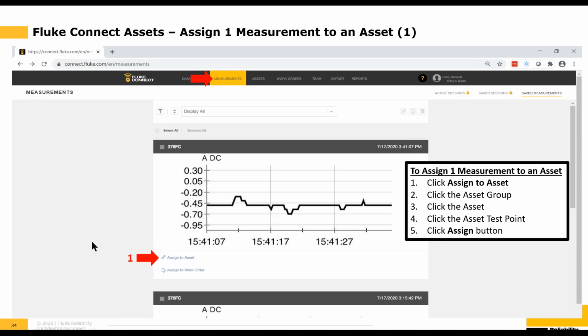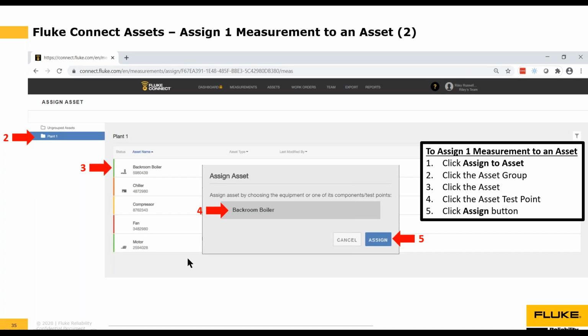So in this case, we're going to take just the very first measurement reading, which was a 376 FC clamp meter reading that was taken on July 17th, 2020 at 3:41 p.m. And I want to take this information and assign it to my newly created asset. So here you'll see I have an option that says Assign to Asset. And next to that, there's a little tiny chain link. It looks like a couple of links in a chain. So I would just click the Assign to Asset option here to assign this asset, and that will take me